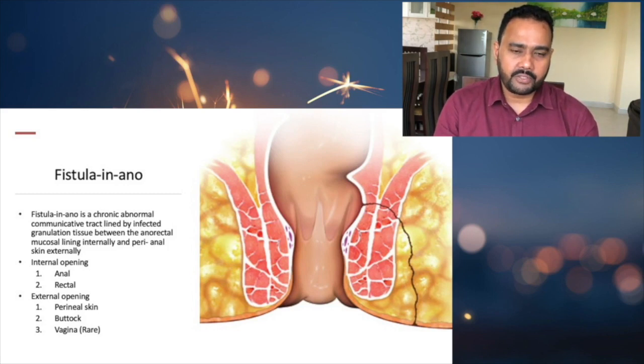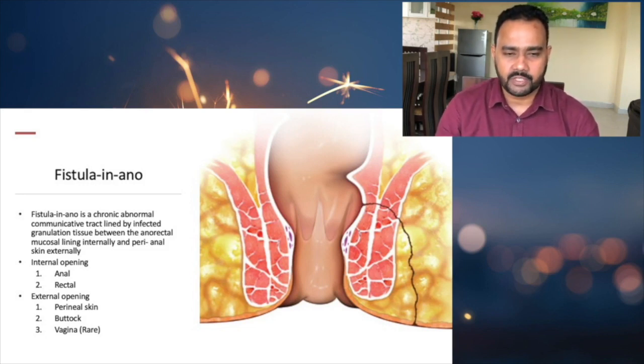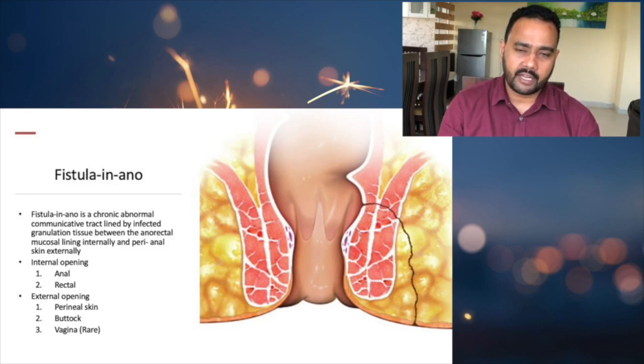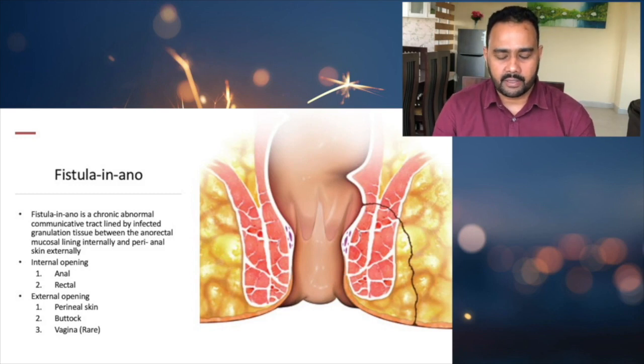And according to this, there will be an internal opening and an external opening whenever it comes to fistula in ano. The internal opening is coming from the rectum or from the anus. Whenever the internal opening is in the anus, the fistula is usually superficial. Whenever the internal opening is in the rectum, the fistulas are deep or higher up. So that is why it is important to assess the internal opening when it comes to fistula in ano.